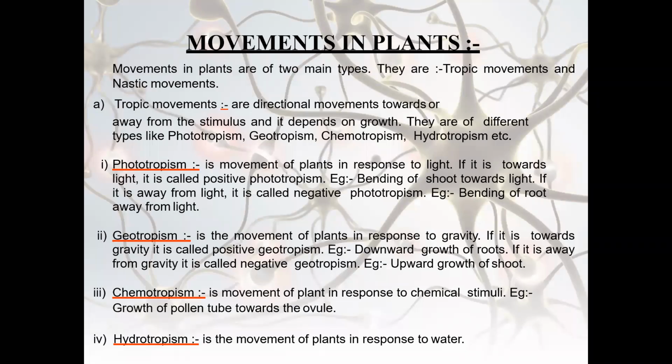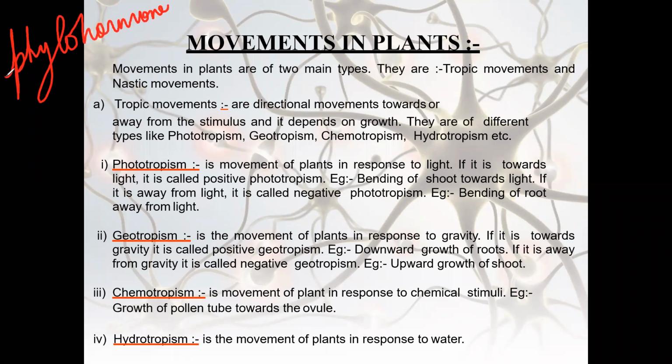Movements in the plants. Movements are because of the hormones. Always remember, movements in the plant are because of phytohormones. Movements in plants are of two types, tropic movements and nastic movements. Tropic is directional movement and nastic is non-directional movement. That also we will learn, right? That means tropic movements are the movements towards or away from the stimulus, whatever the stimulus is and from wherever. These are the directional movements.